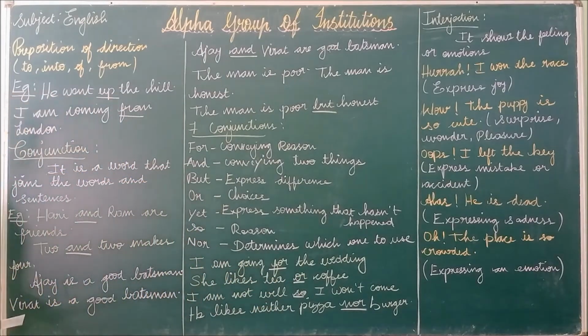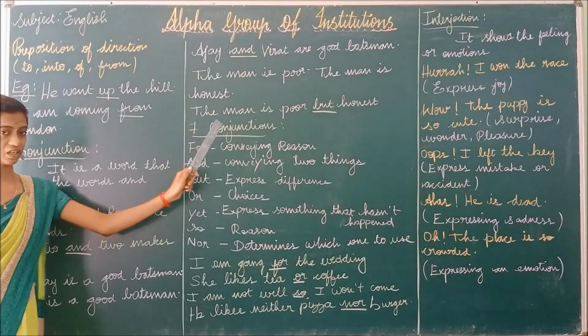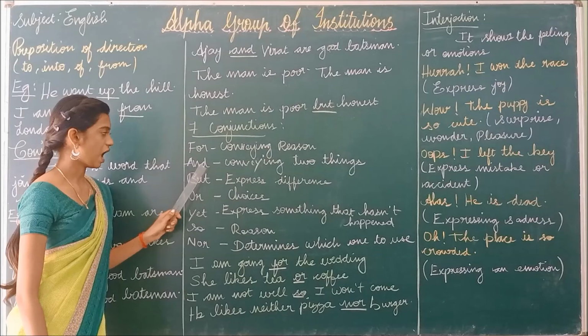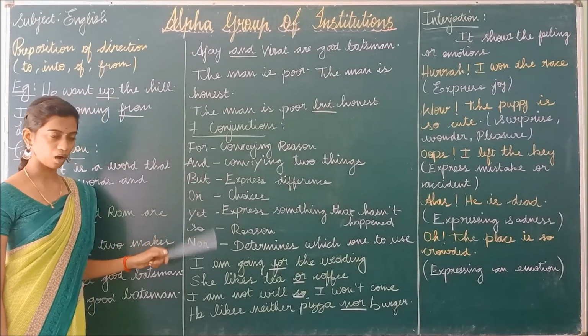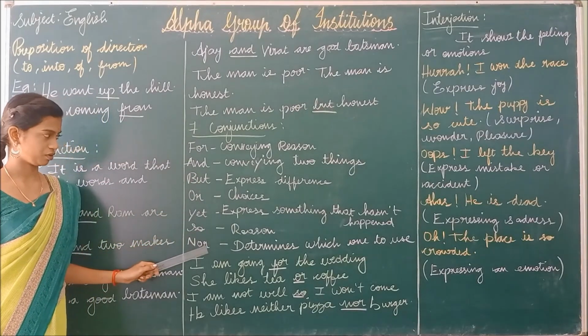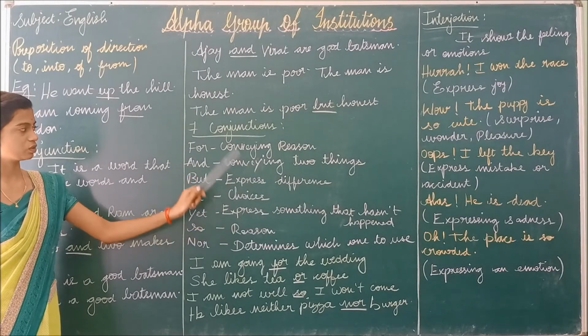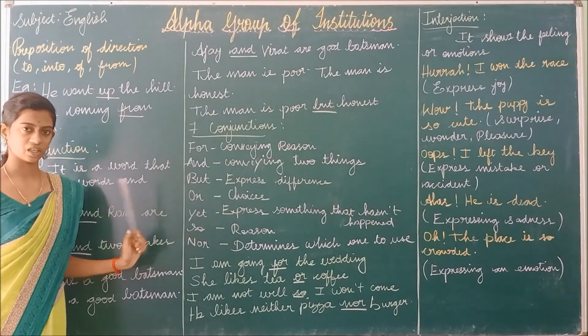Have you understood what a conjunction is? A conjunction is a word that joins the words or parts of sentences. There are 7 conjunctions: for, and, but, or, yet, so, nor. So these are all the usages of how to use these conjunctions.